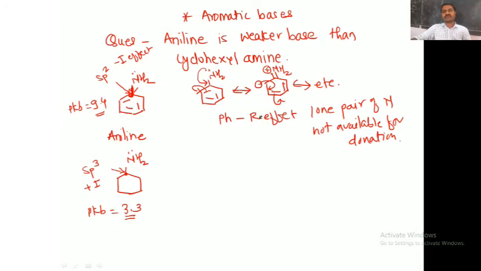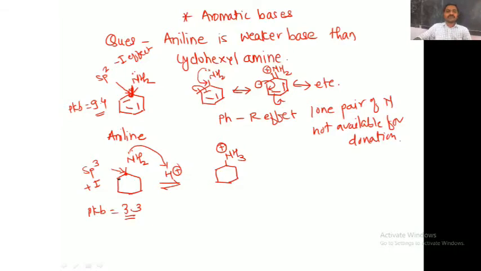Therefore the lone pair of nitrogen is not easily available for donation. In cyclohexylamine there is no electron withdrawing effect, so it can easily pick up the proton and form this conjugate acid.